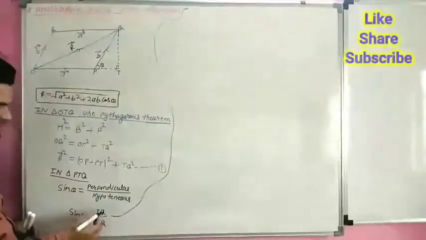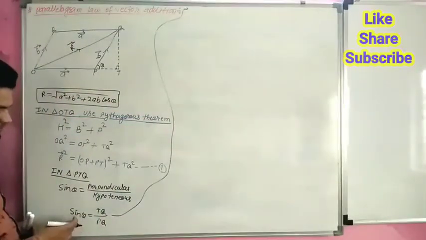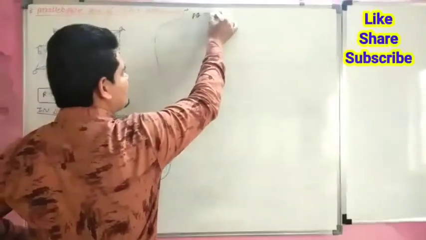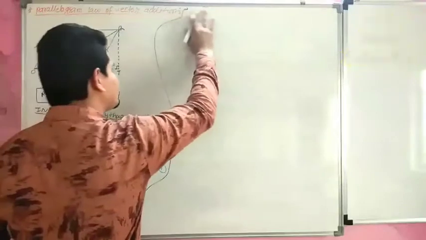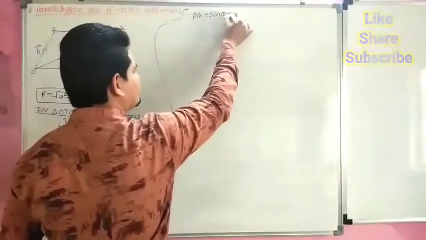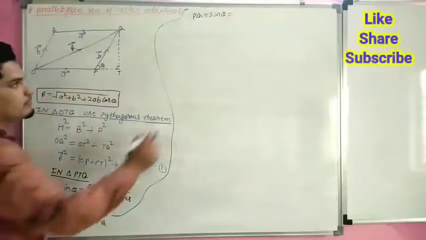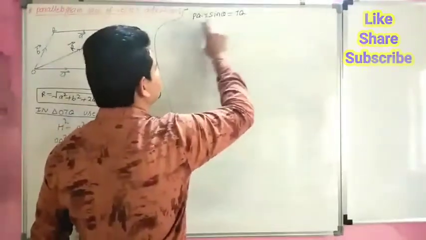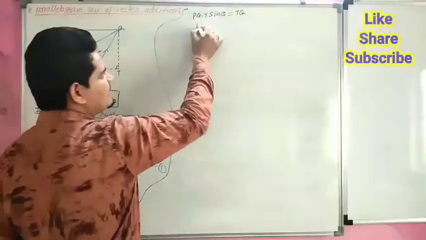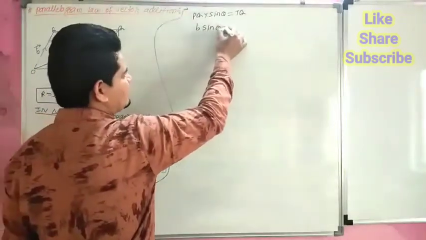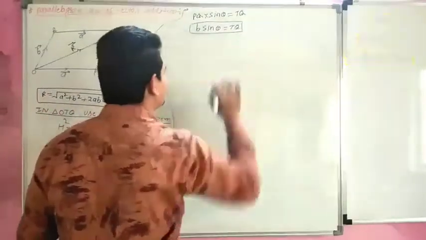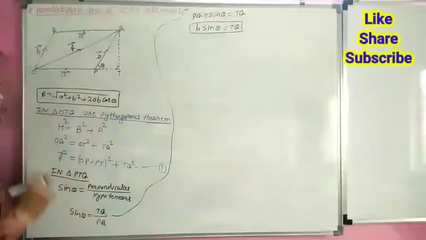So we can calculate the value of TQ. PQ multiplied by sin theta is equal to TQ. The value of PQ is B. So B sin theta equal to TQ. We have to keep this value; we will use it in equation number first.